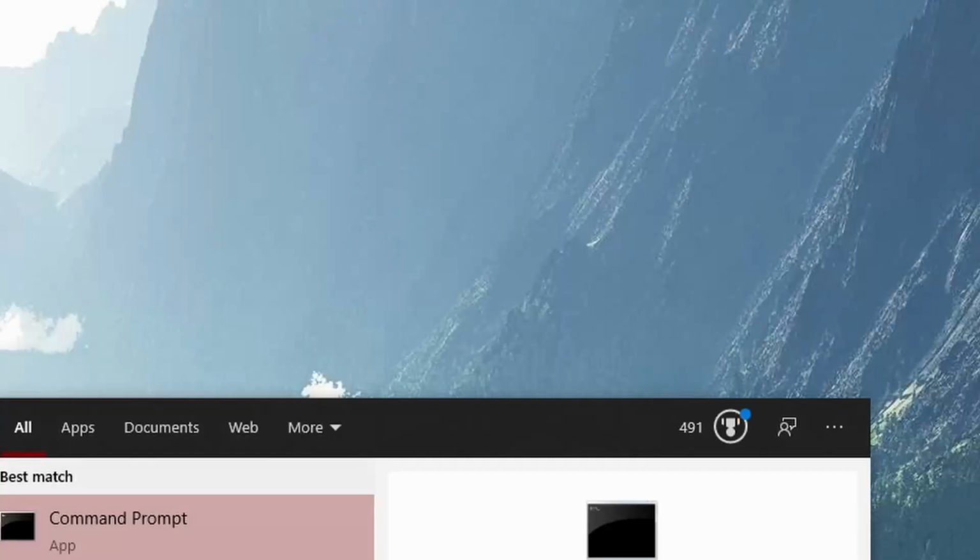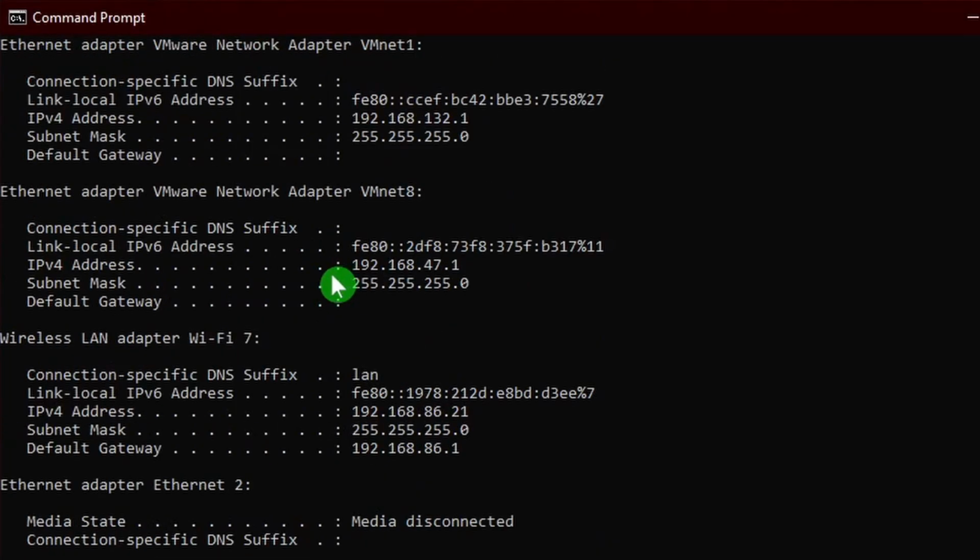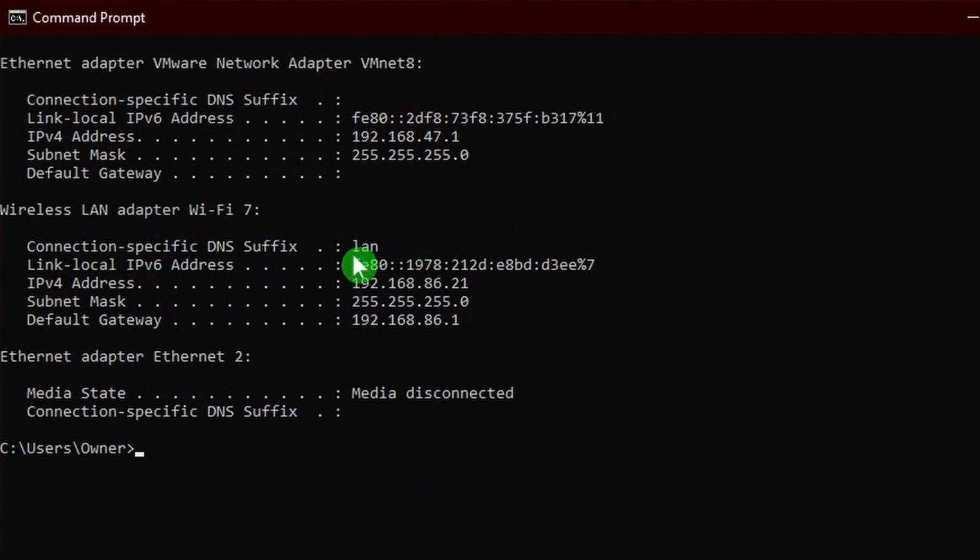Once you have Macrodeck installed, you'll have to go through some quick setup. If you want to use it over Wi-Fi, you'll need to know the IP address of your computer. To figure it out, just open up the command prompt, type in ipconfig, find your network device, and look at the IPv4 address of the device. Mine is 192.168.86.21.